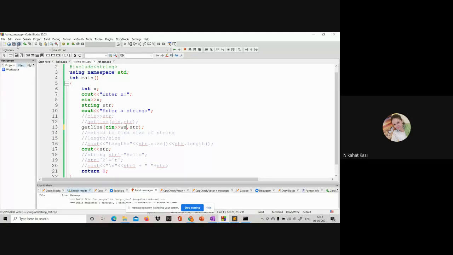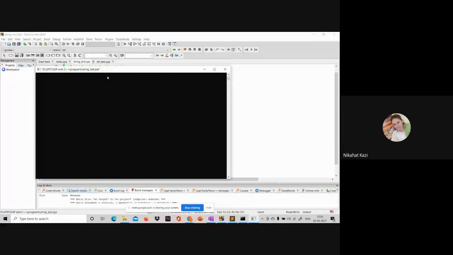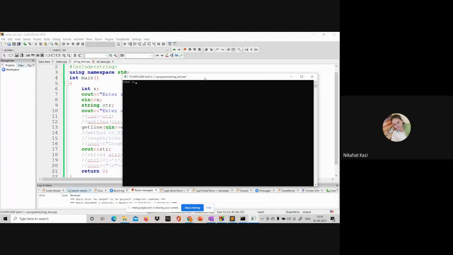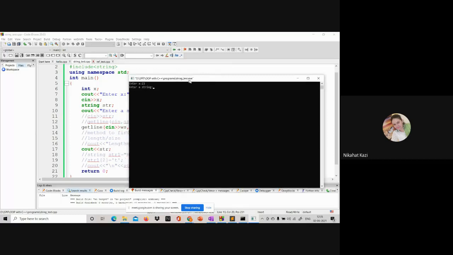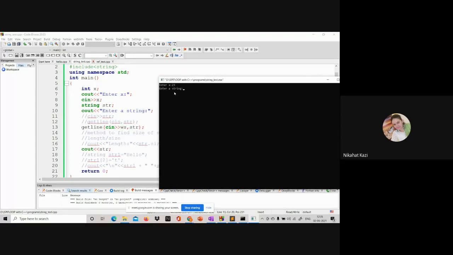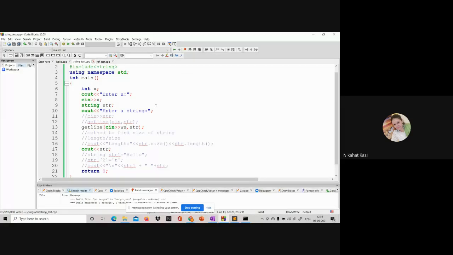So if you use this variant also, what will happen? Sorry, again I am switching. Then also it should work. So I say 23, and now it is still prompting, waiting for me to enter the string, because this ws is going to extract all the white space that is there in the buffer, and it will work correctly. Right? So this is how you solve the problem.